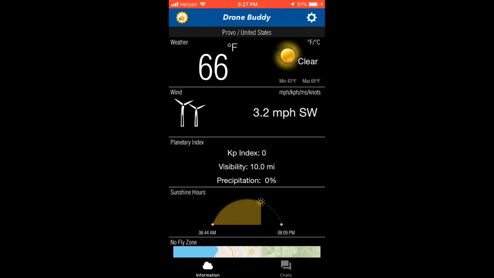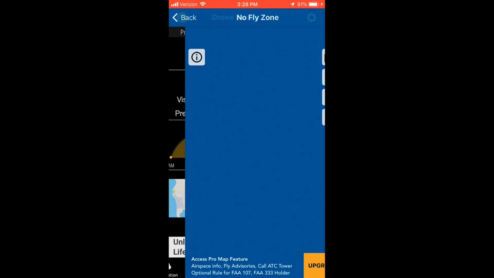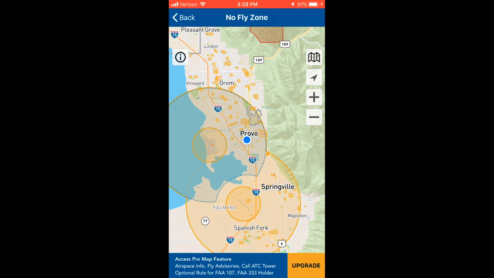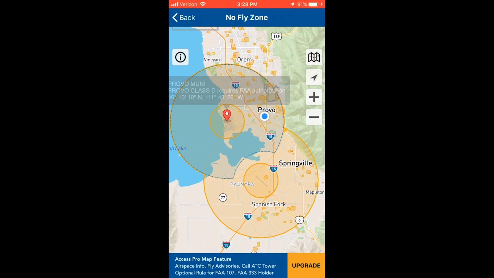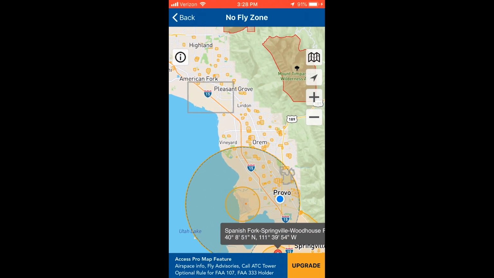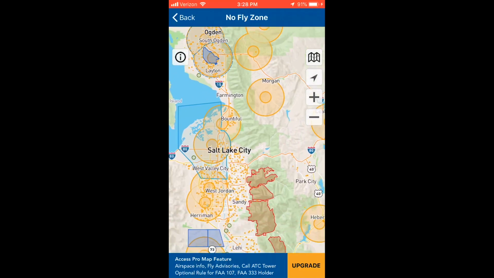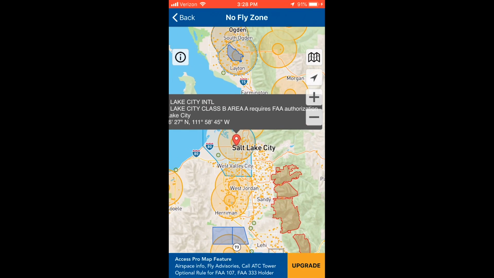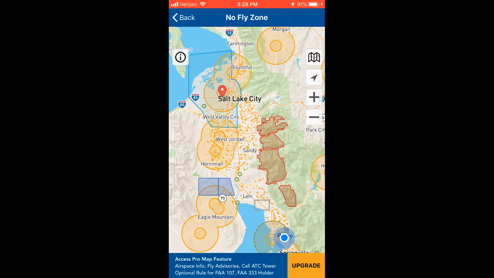The next app we're going to look at is called Drone Buddy. As I'm looking at it, you can see that this app provides weather information immediately right off the bat. If I click on the map, it'll take me over to this Airmap, and I can actually see different airspaces and what's available, and it also shows me the schools and hospitals. You don't get the contact information when you tap on the different airports or restricted flight zones.